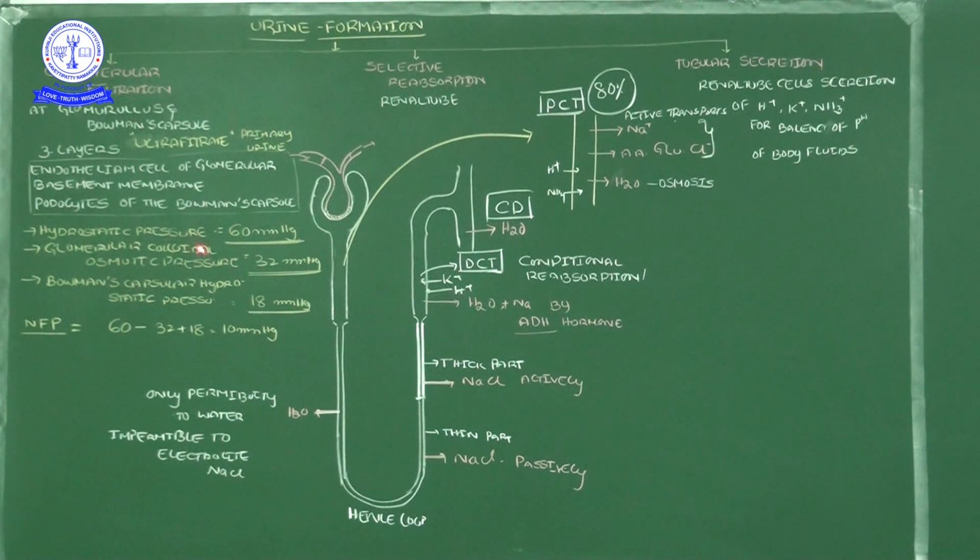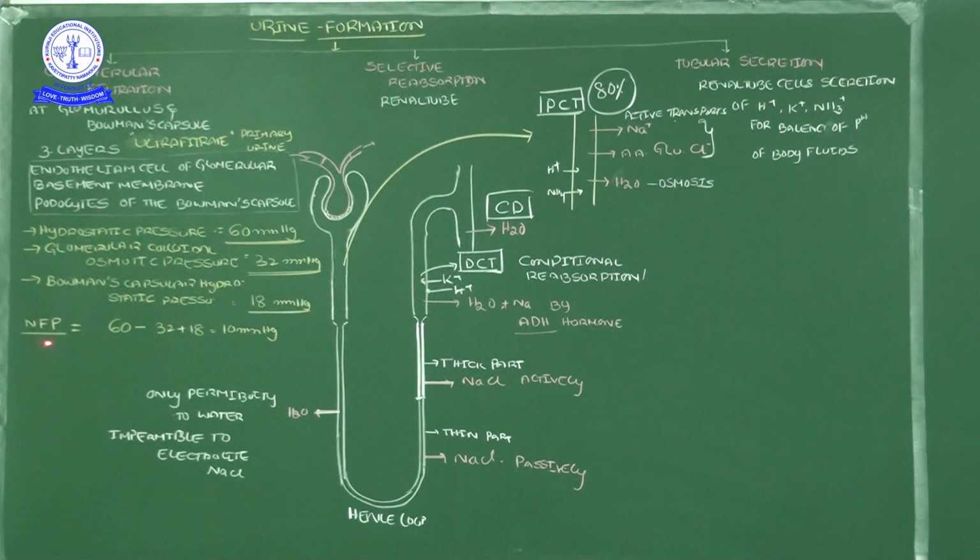So 60 is the pressure useful for the filtration process, and then the glomerular colloid osmotic pressure 32 and the Bowman's capsular hydrostatic pressure 18 are both negative pressures. Negative pressure means opponent pressures of filtration. So 32 plus 18, that is 50. So this 50 mmHg pressure is opposite to the 60. So finally how much pressure is creating the ultrafiltration? 10 mmHg only. That 10 mmHg we call the net filtration pressure.